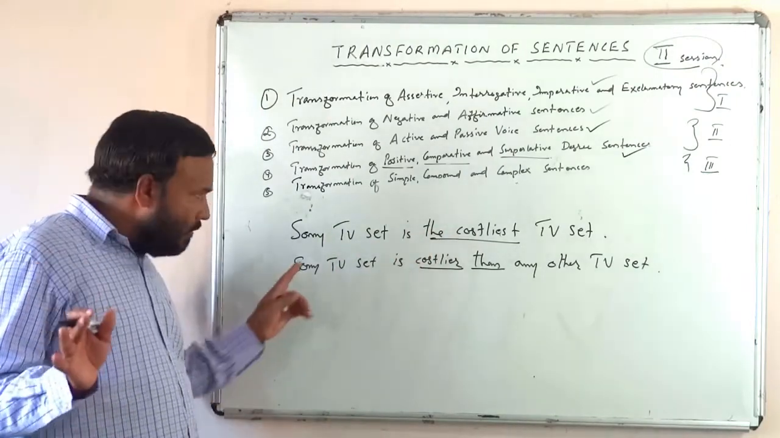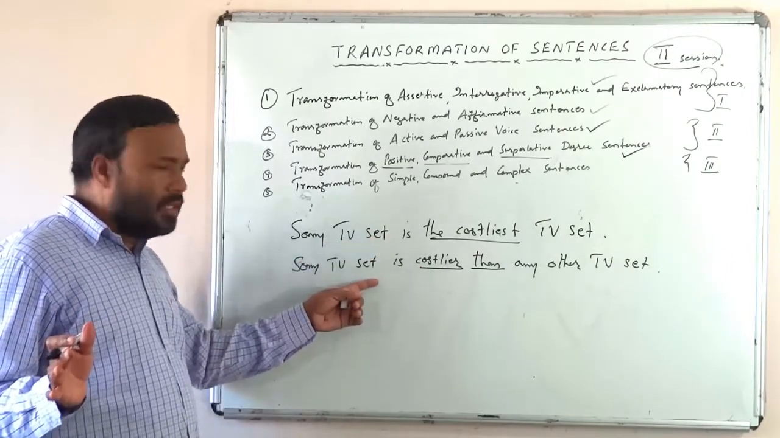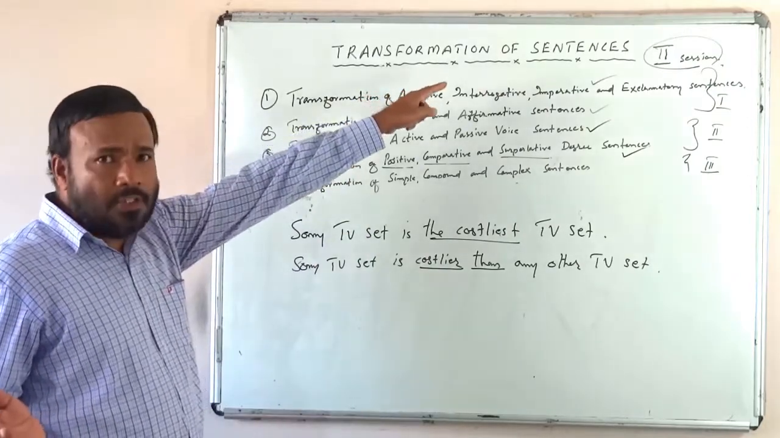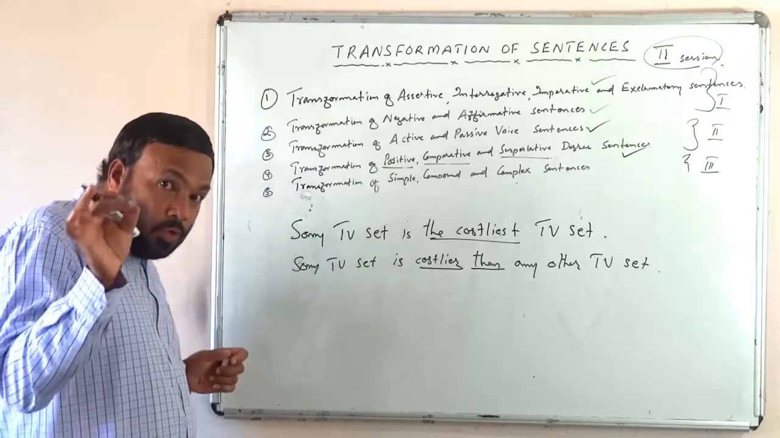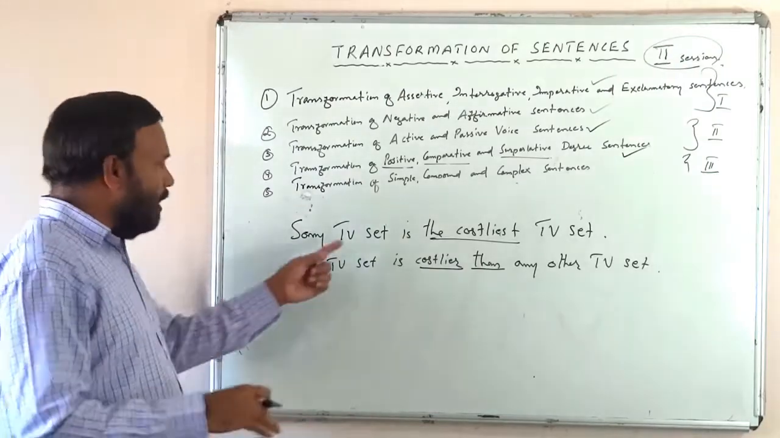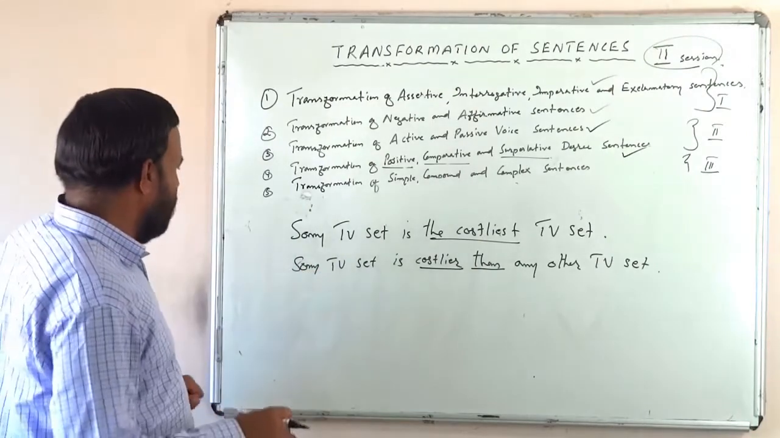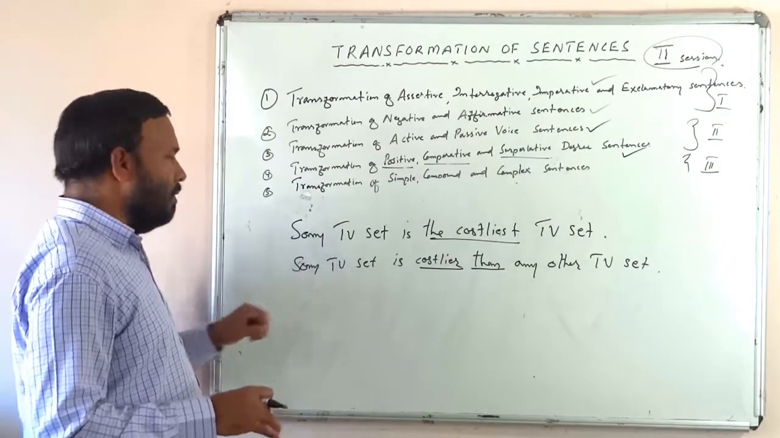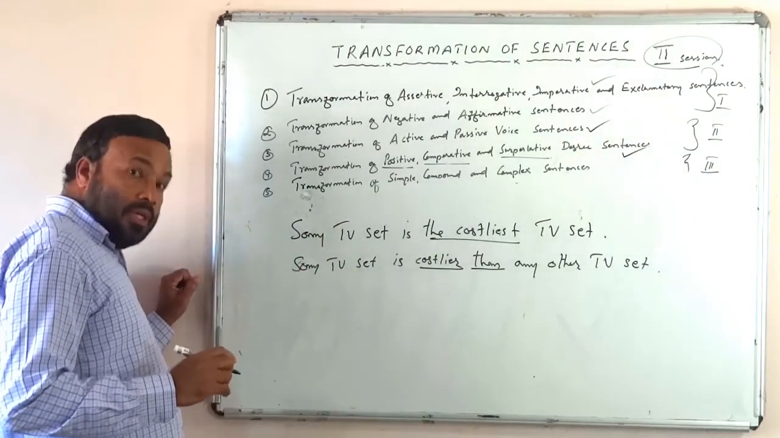Is there any difference in meaning? No. Even though one is in the superlative degree and another is in the comparative degree, the meaning is the same, isn't it? That is what transformation of sentences is all about: just changing the form of the sentence without altering the sense of the sentence. Okay. Now let us change it into positive. This is superlative. This is comparative. How will we do it in positive?